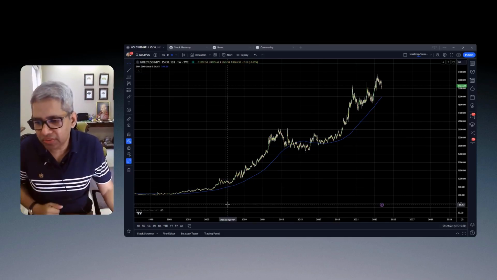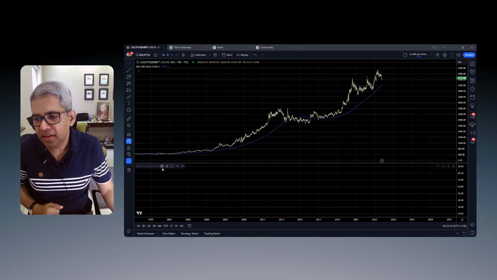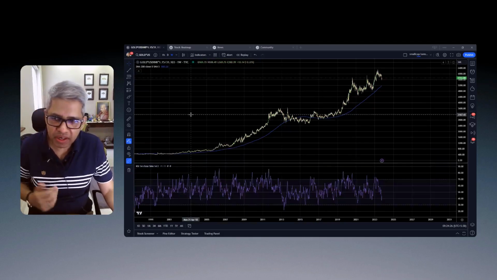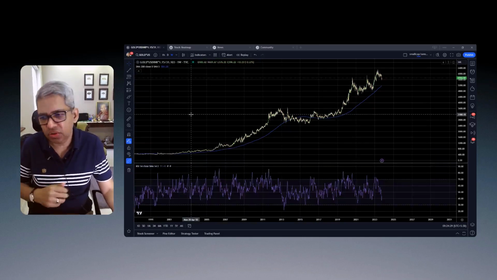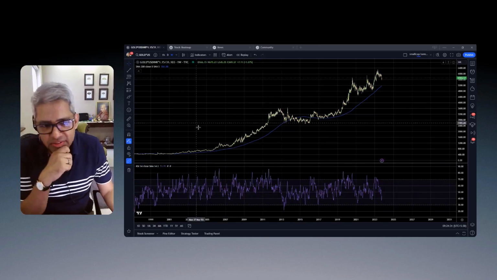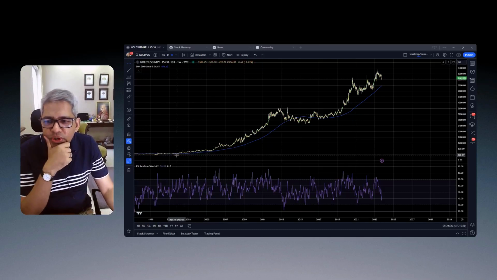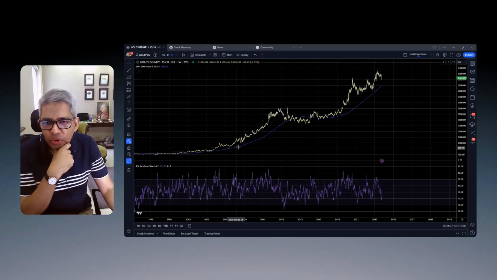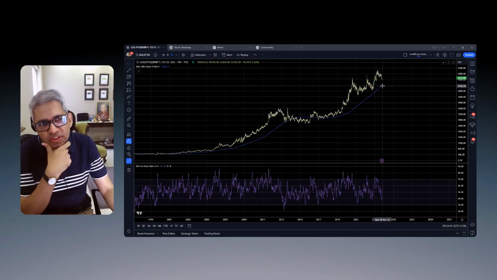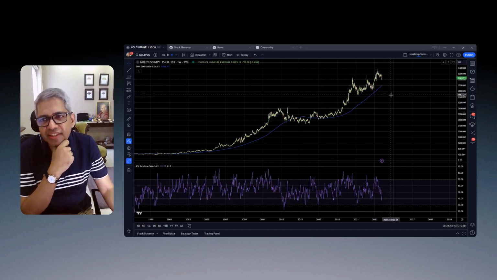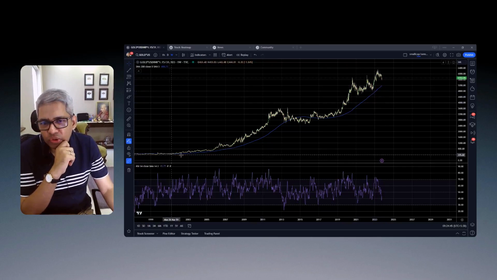Now let's go a step forward. Let me add another indicator to it, the simple RSI. This is a simple RSI on 14 week data. Now, let's say right now gold is not coming below the 200 week moving average. So how long should I wait? I don't want to wait that long, because sometimes for decades it does not come below this average.